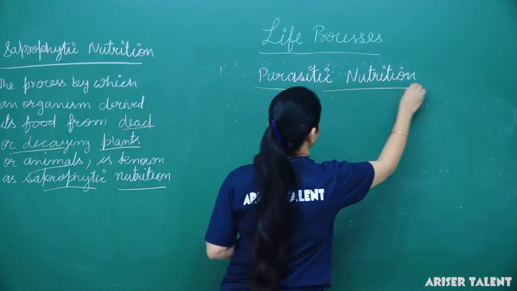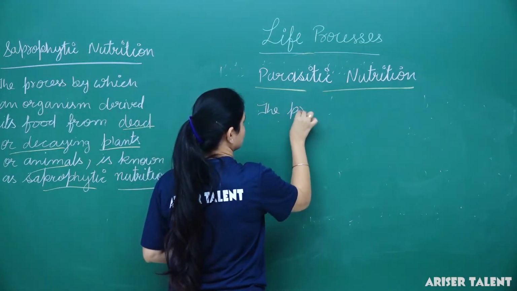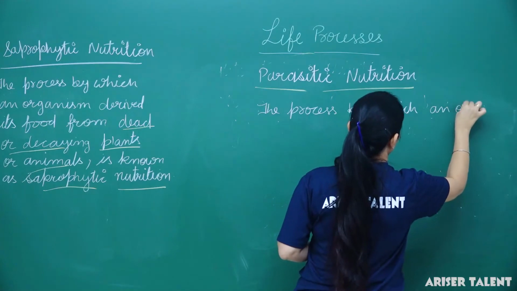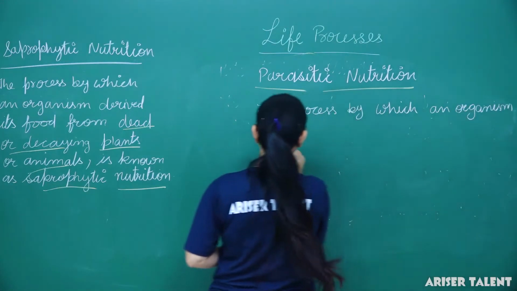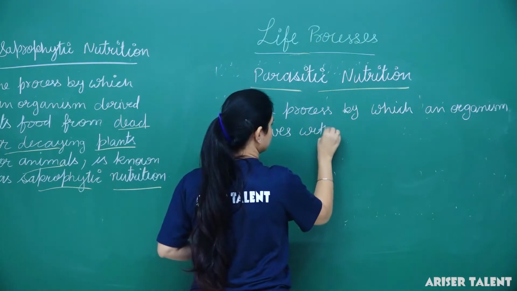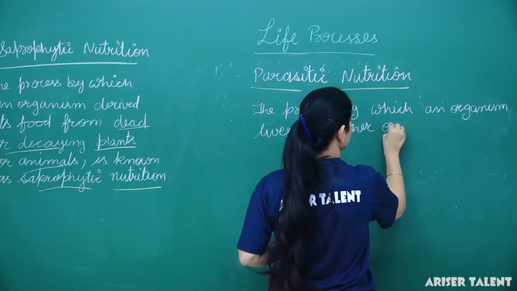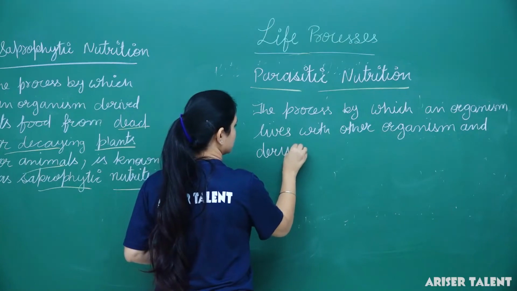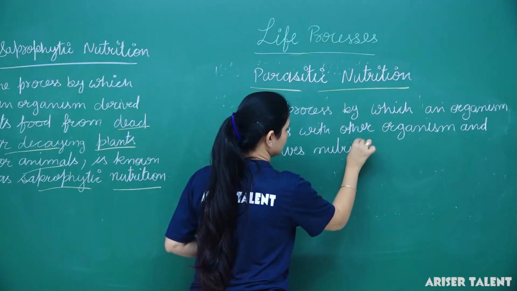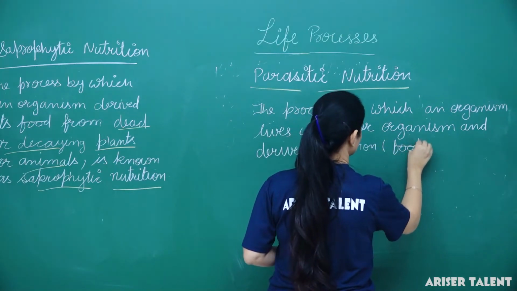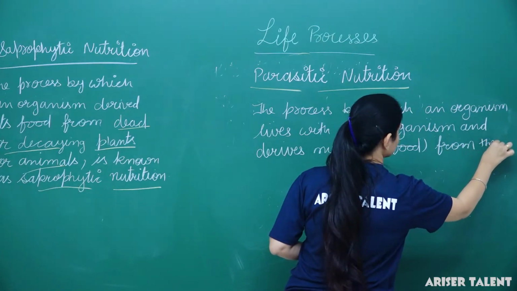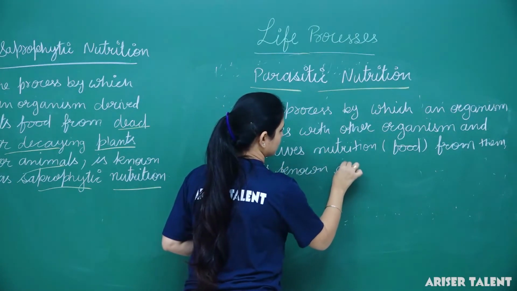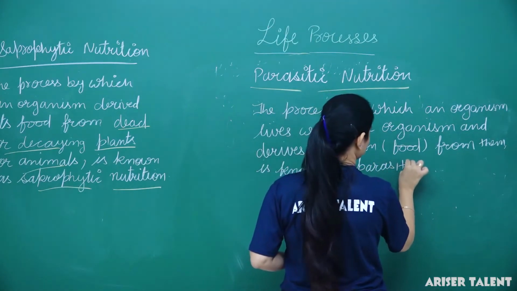What is parasitic nutrition? The process by which an organism lives with another organism and derives nutrition, means food, from them, is known as parasitic nutrition.